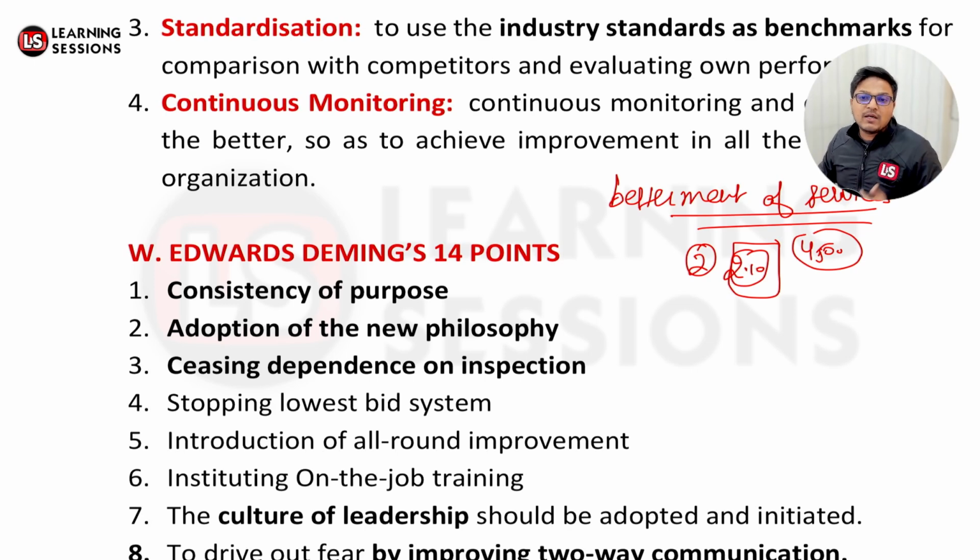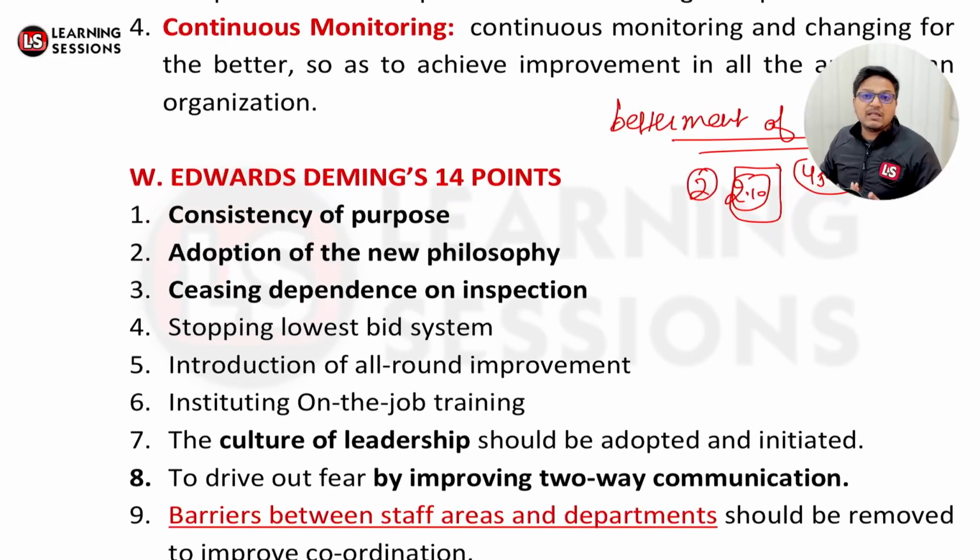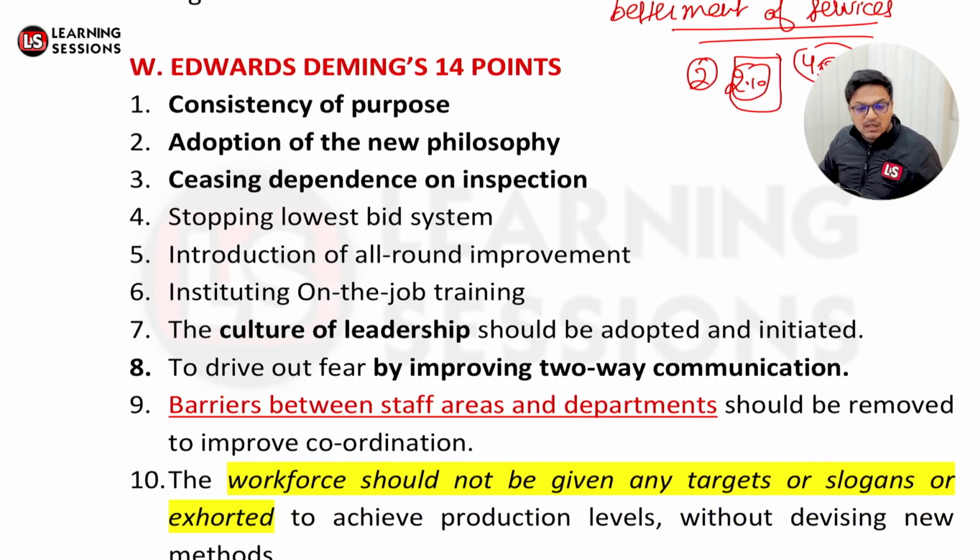And there must be a culture of leadership that must be adopted and initiated, that everyone is their own leader. And further, there must be driving out of fear by improving two-way communication. It shouldn't be the case that the employee is not able to talk to the employer, not able to tell their supervisors or superiors that these are the issues in the production line or something. So effective, two-way communication must be there. And whatever barriers there are between staff areas or departments, those must be removed if you want to improve coordination.